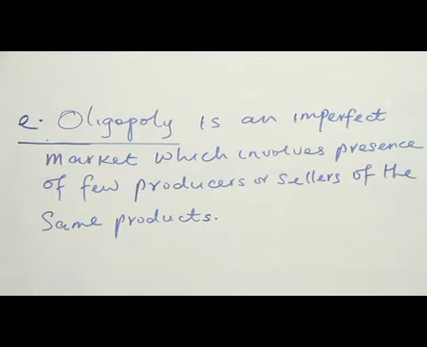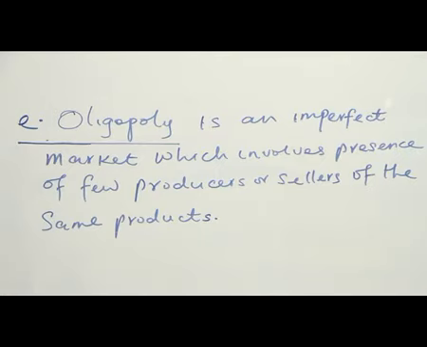When we go back to the four that we have explained: monopoly, monopolistic competition, duopoly, monopsony, right? Looking at E, it is the only one that we can say is in reality, while the rest that we have explained are just theoretical. So in the economy, we only have few producers. We don't have a large number of producers. We don't even have a single seller that we call monopoly.